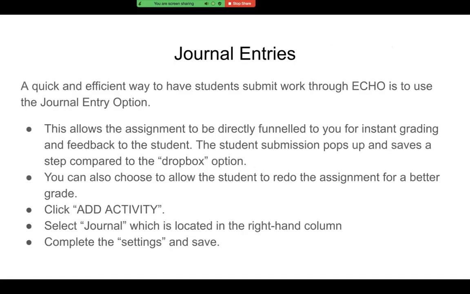A quick and efficient way to have students submit work through ECHO, and during this online time, quick and efficient is very helpful, is the journal entry option. So this allows the assignment response to be directly funneled to you for instant grading and feedback to the student. It lets the student submission pop up and saves a step. You can also choose to allow the student to redo the assignment in the journal entry setting. So under Add Activity, you select Journal, which is in the right-hand column, complete the settings, and save it.